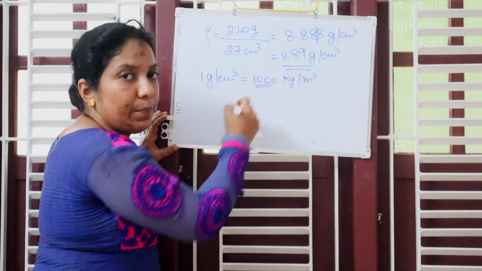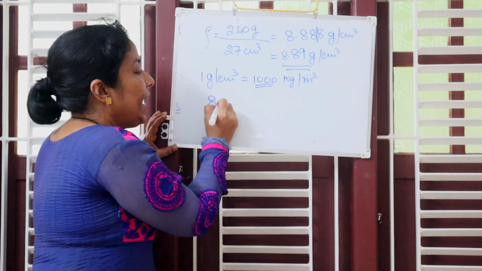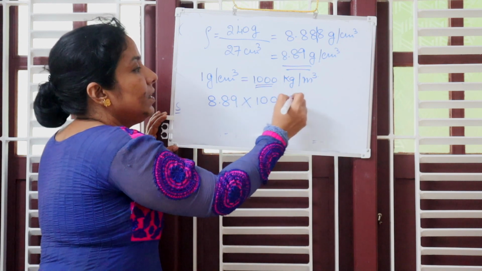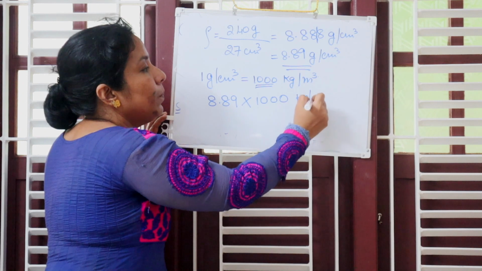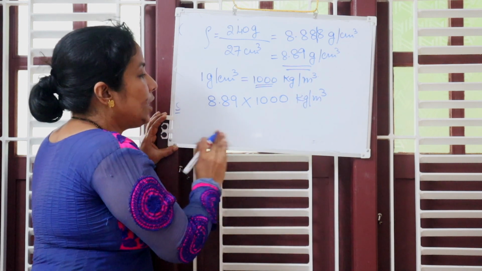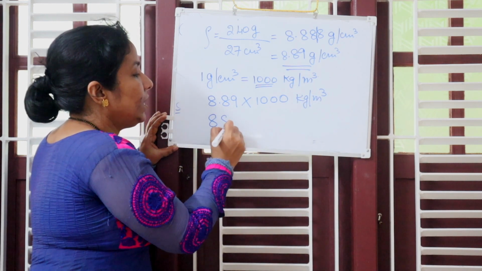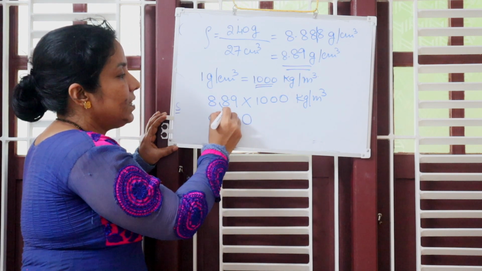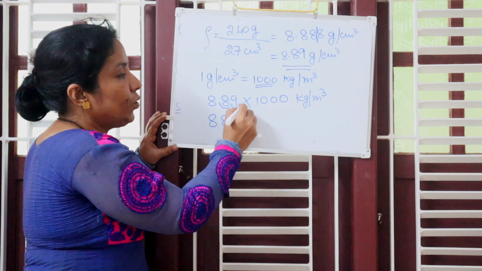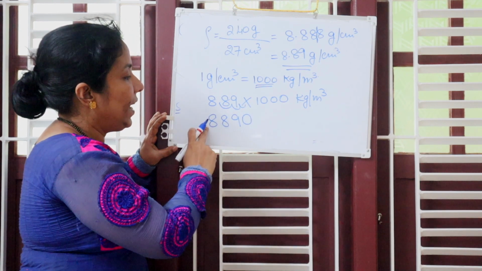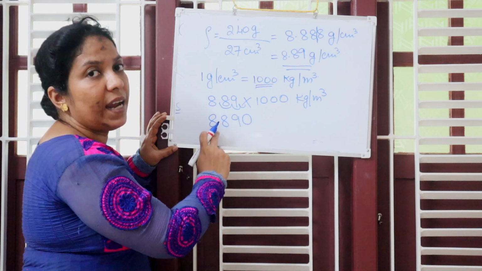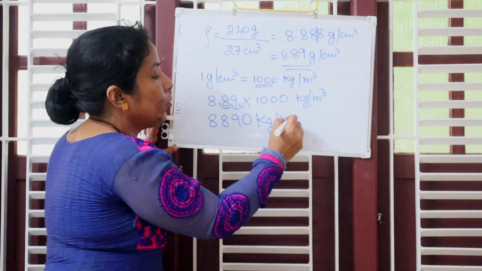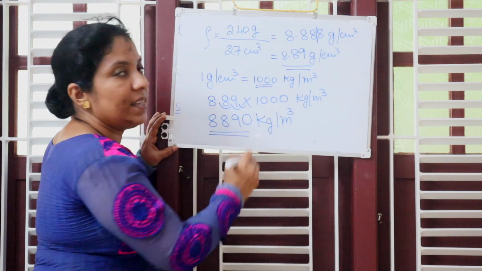You just multiply by 1000. That is 8.89 times 1000 kg per meter cube, which is equal to 8890. Correct? When you multiply this, the decimal place shifts by 3 places. That is 8890 kg per meter cube. So this is the answer.